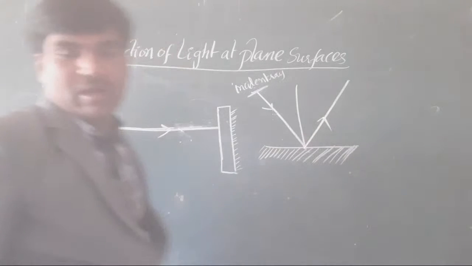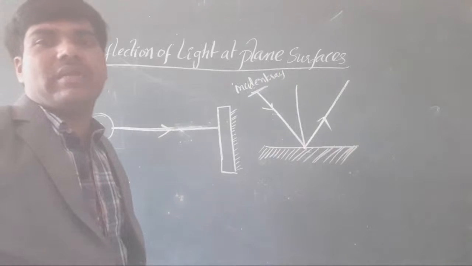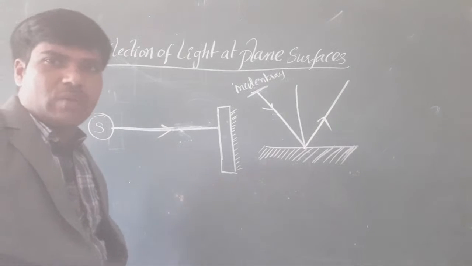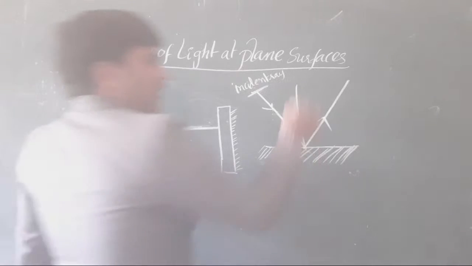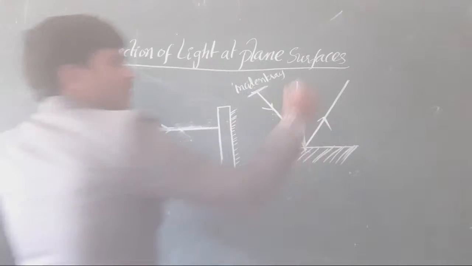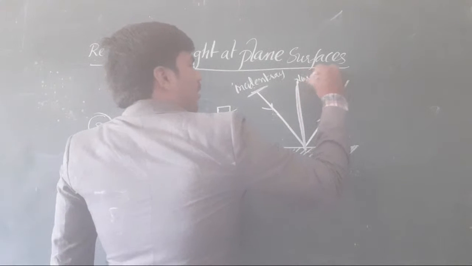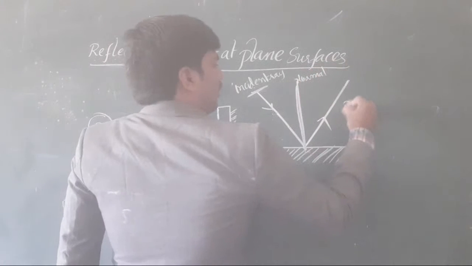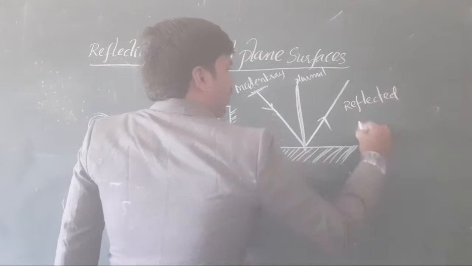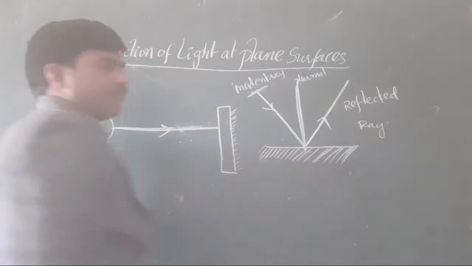This phenomenon of light is called reflection. This one is called the normal. This is called the reflected ray.